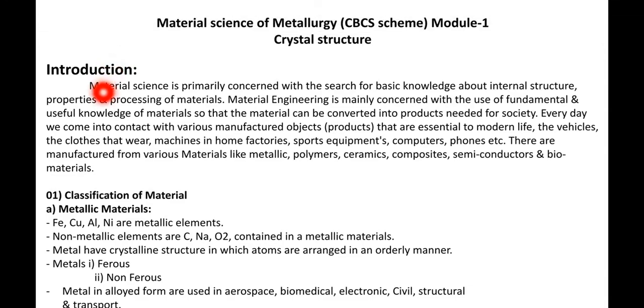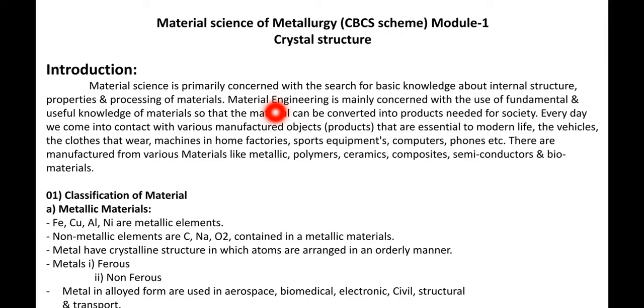Okay, now introduction. See, basically material science is primarily concerned with the search for basic knowledge about internal structure, properties and processing of material. See, without the material it is impossible to design the engineering or any type of components.